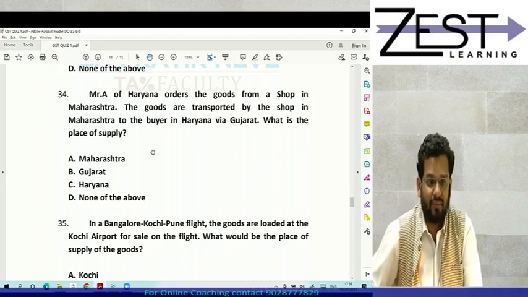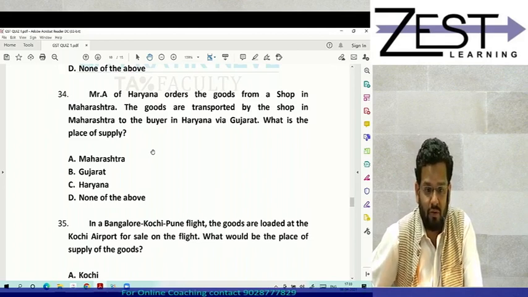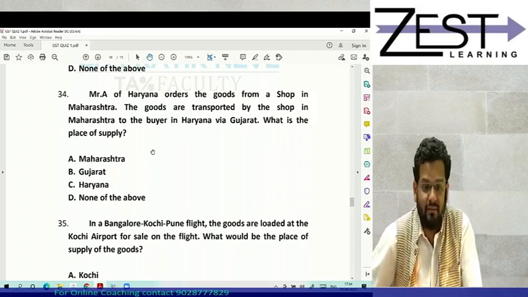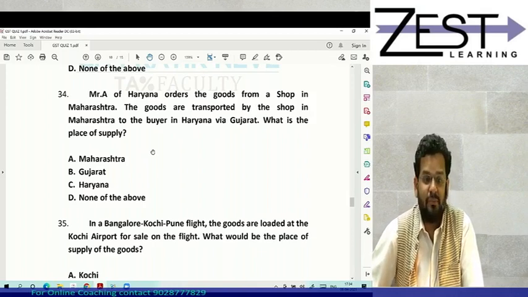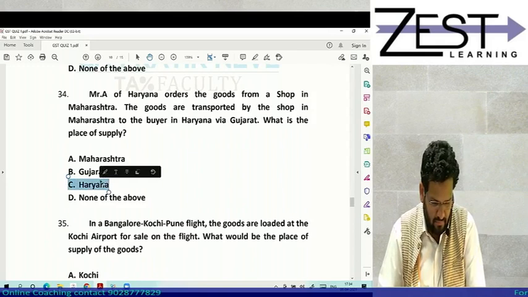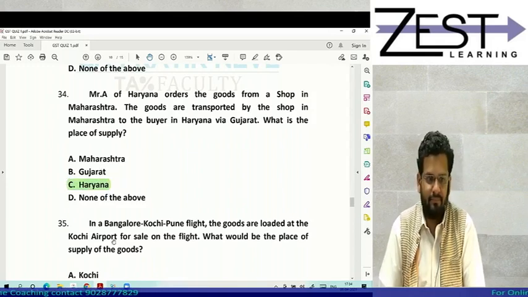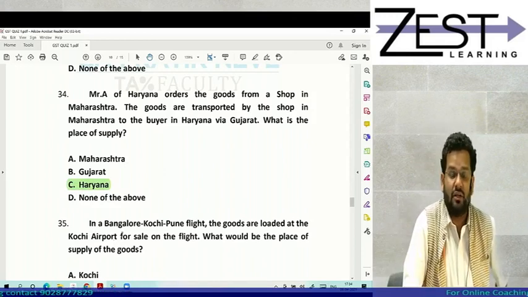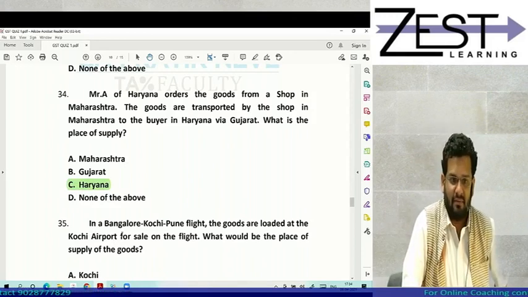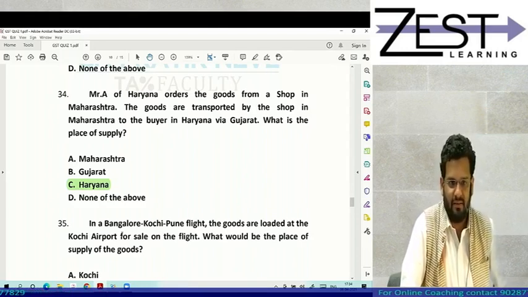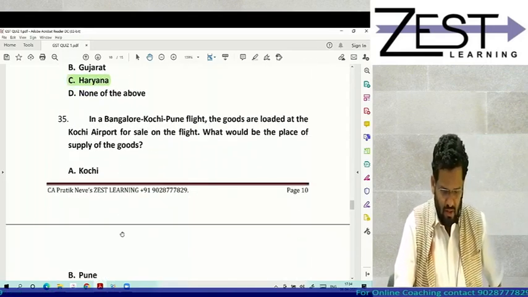So place of supply is where the goods terminate for their delivery. Answer is Haryana. Afterwards, check section 10, subsection 1, clause A.